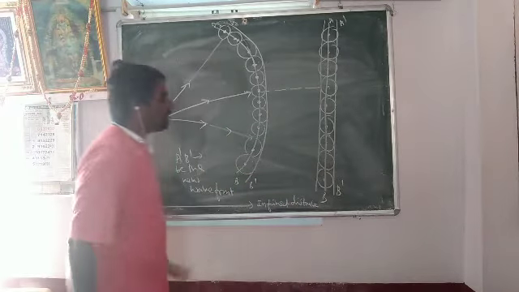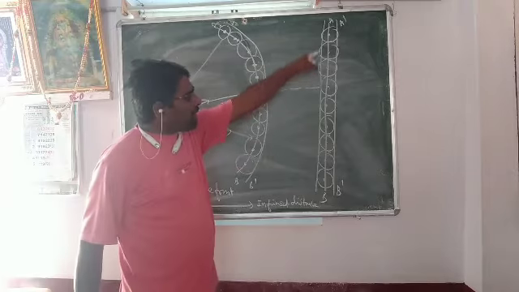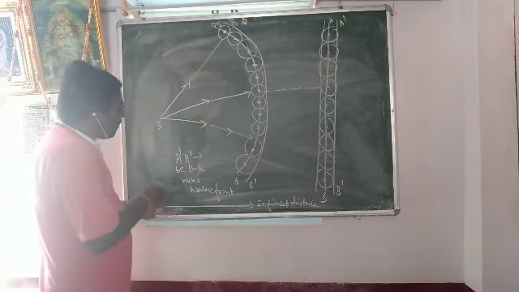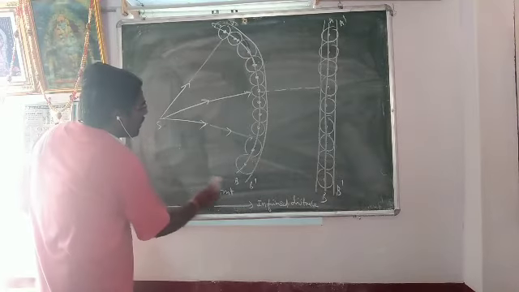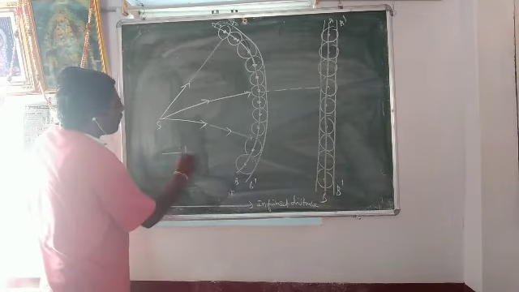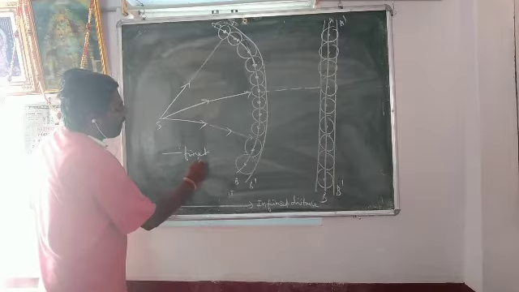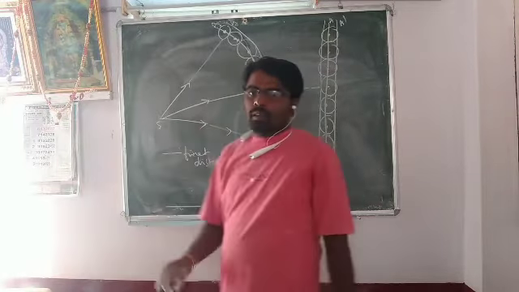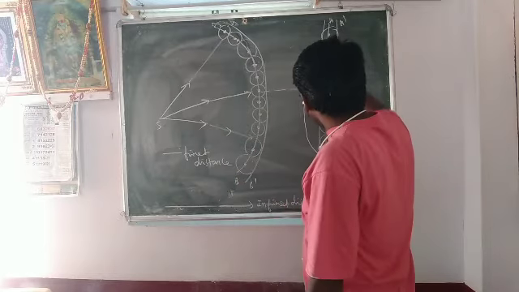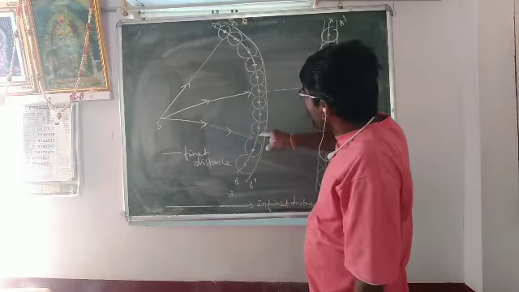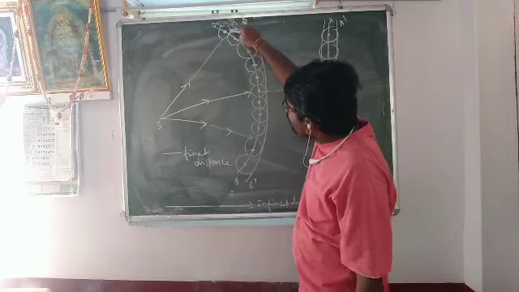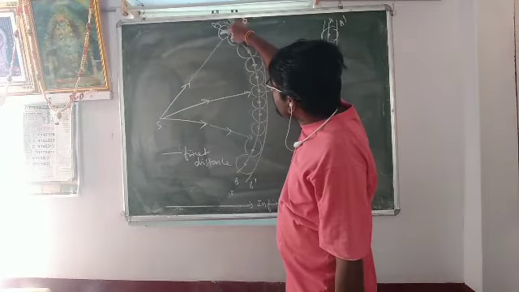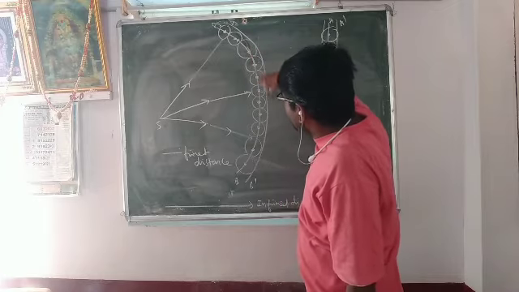These are the wavefronts from an infinite distance source, and these are the wavefronts from a finite distance source. According to the principle, each wavefront is a source of secondary disturbance, and secondary wavelets from these points spread equally in all directions.